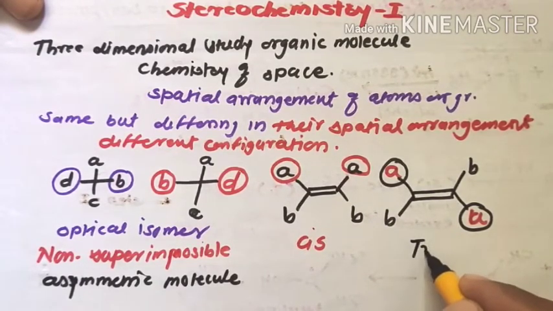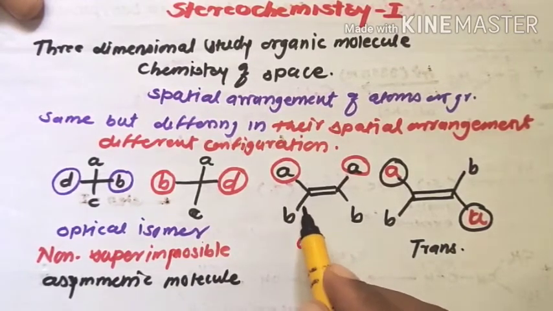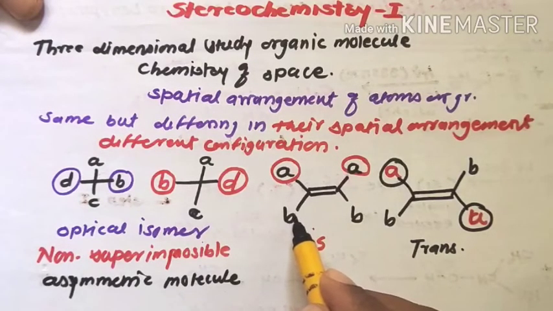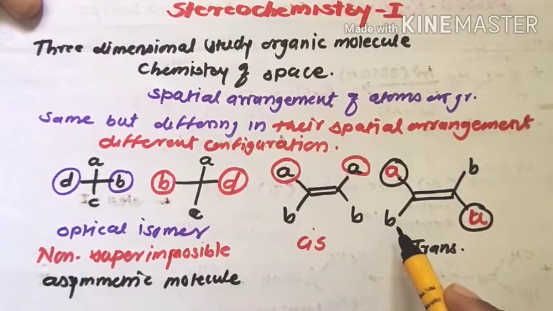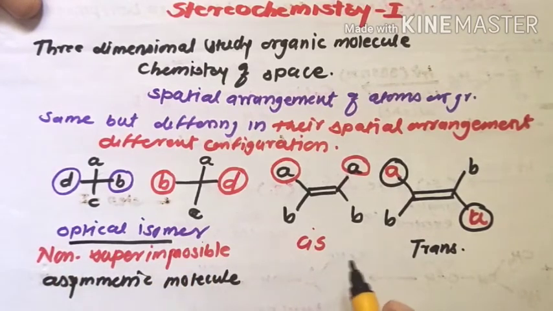Therefore, this molecule is known as the trans molecule. That means the molecules have the same atoms or groups but differ in their spatial arrangement. Therefore, this is geometrical isomerism, and the others are optical isomerism. In stereochemistry, there are two possible isomeric structures: optical isomerism and geometrical isomerism.